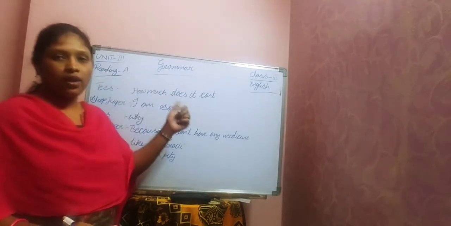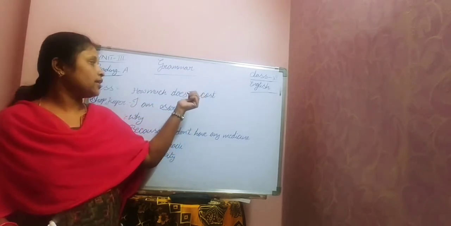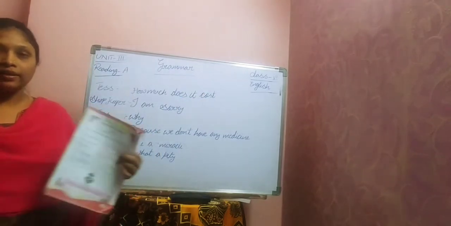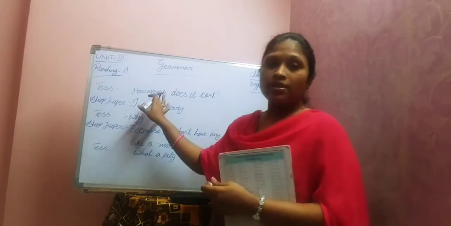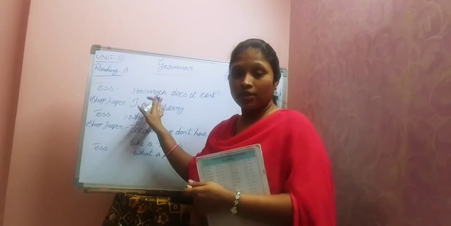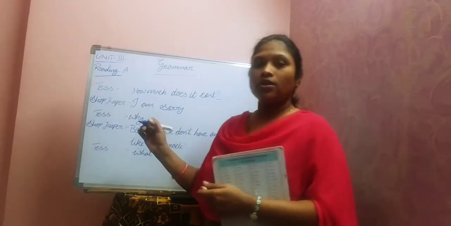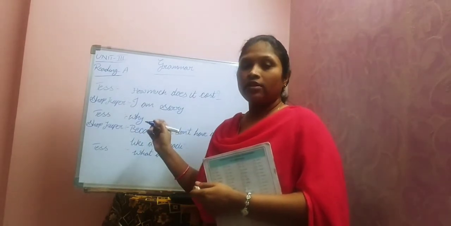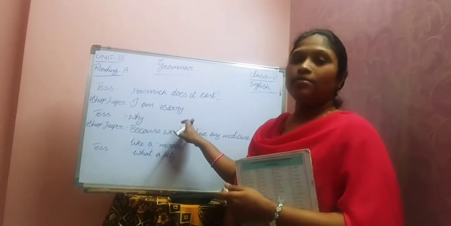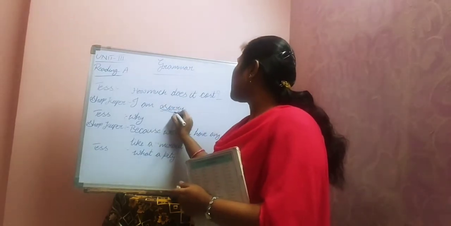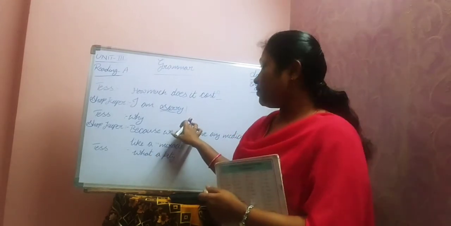So let's observe the first one. How much does it cost? Obviously it's a clear-cut one, it's a question. That means what we have to write here? How much does it cost? This is a question. She was trying to know the cost of that particular medicine. So how much does it cost? Question mark. Write it down in your textbook itself. No need to repeat the sentence. Just place a question mark there. That's it. Next one, I'm sorry. This represents a feeling. So it must end with an exclamation mark.